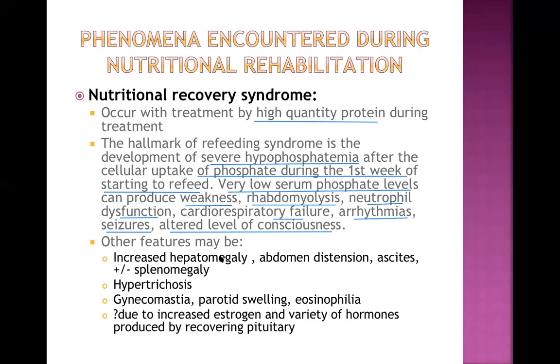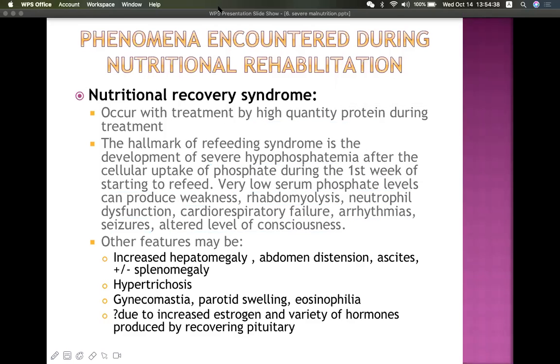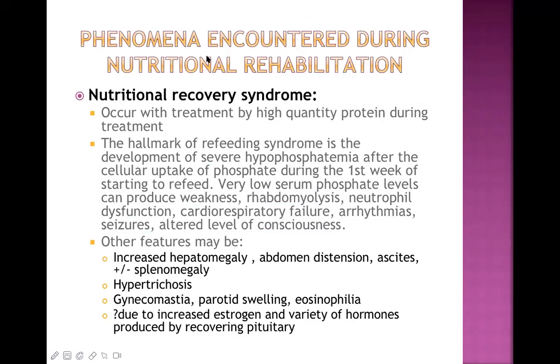Now, other features apart from them are hepatomegaly, abdominal distension, ascites, and with or without splenomegaly. Hepatomegaly is more important than splenomegaly, but splenomegaly also can occur. This is probably because of too much fluid collection in the body. Because we are giving a high quantity of protein, probably that protein is drawing a lot of fluids into different spaces.